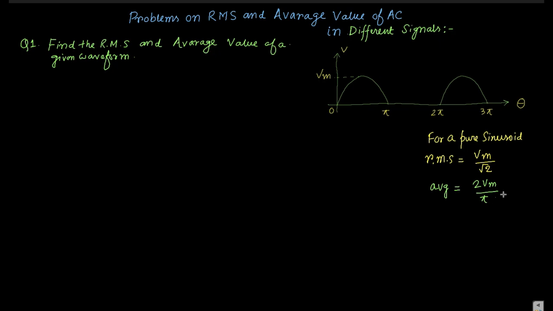You should remember these two expressions to solve this numerical based on AC, that is the RMS and average value of a given waveform.